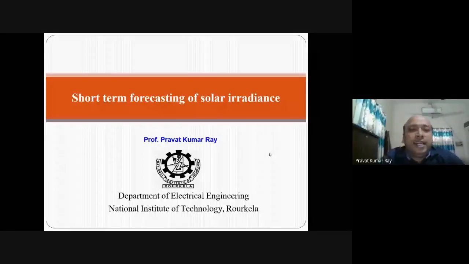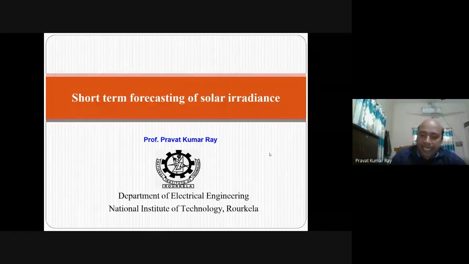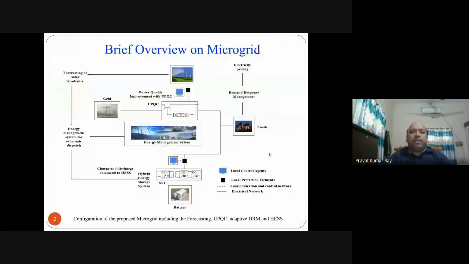So today the topic is short-term forecasting of solar irradiance. Before coming to this topic, first is a brief overview on microgrid and how or where in a microgrid this forecasting will come, that we'll discuss, and what are the main challenges or problems associated with microgrid. Out of these problems, forecasting is one of them. After that, I'll discuss forecasting.